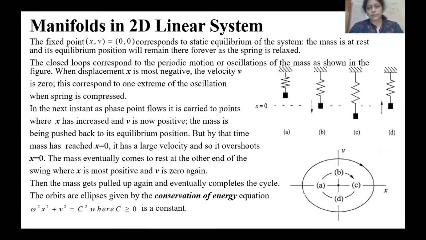Now, if we are taking this in two dimensions, as I already explained, and we are finding the Lyapunov function or the energy function, this comes to be omega square x square plus y square equal to c square. That's why you are getting all the surfaces as circles. These are all the circles which you are getting around these points.